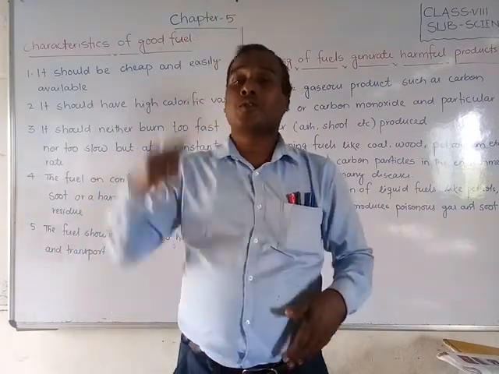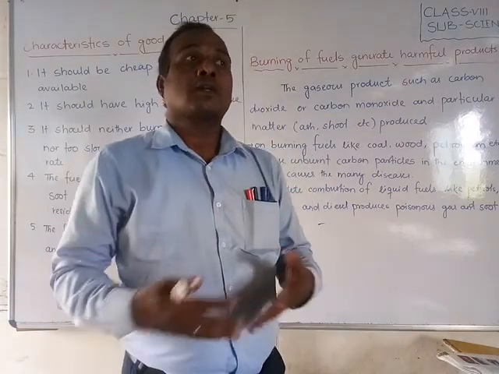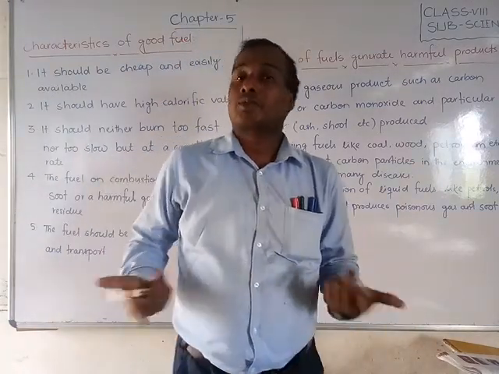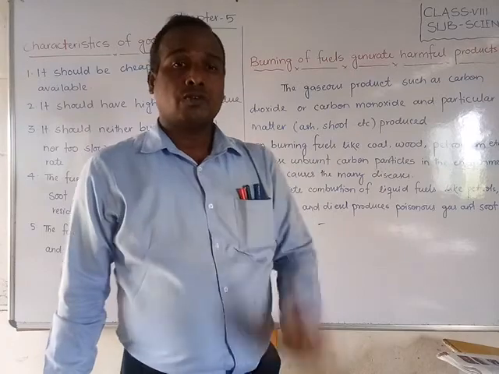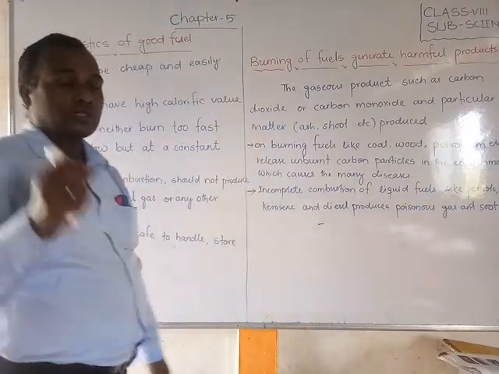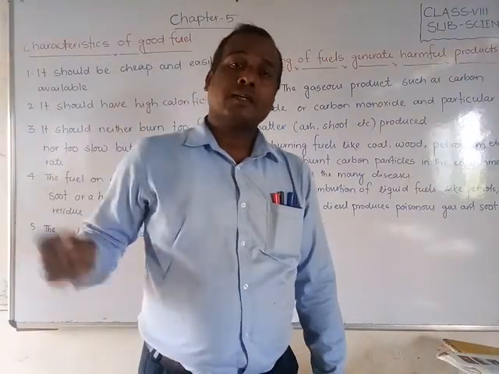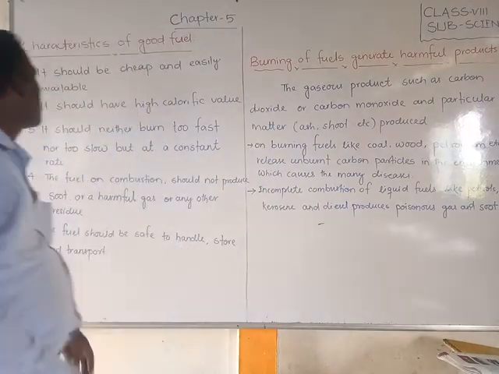Otherwise, if we have to travel to buy it, we will lose time, so that is also not a good fuel. First point: it should be cheap and easily available.